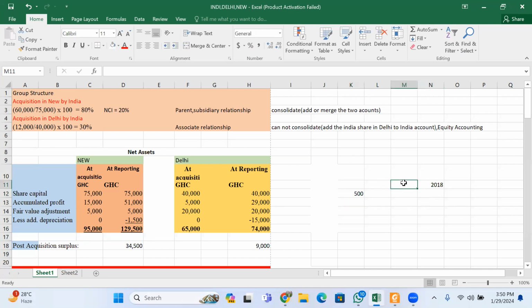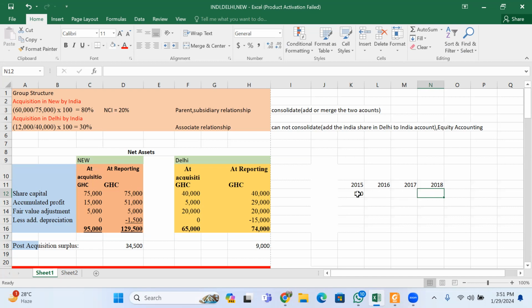But the acquisition happened 3 years ago, 2017, 2016, 2015. So the acquisition actually happened in 2015. But you are now in 2018 and they want to consolidate this particular account.